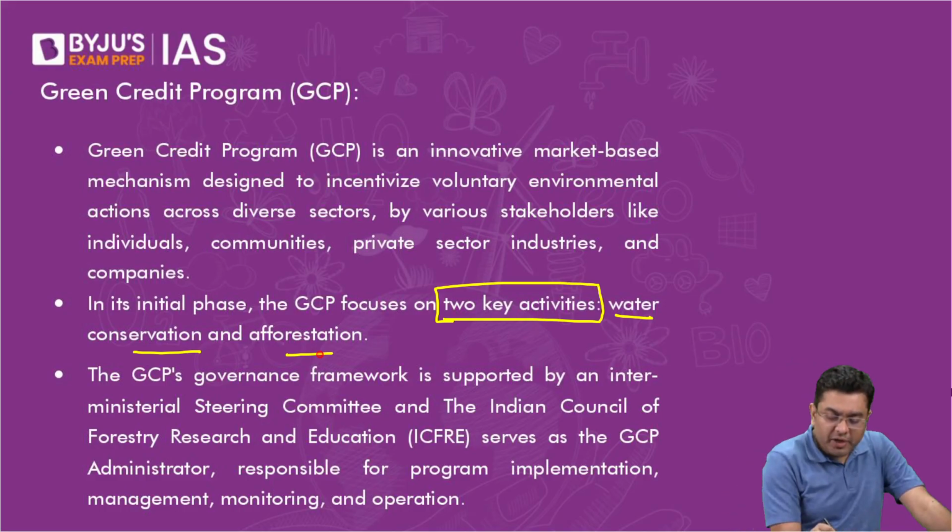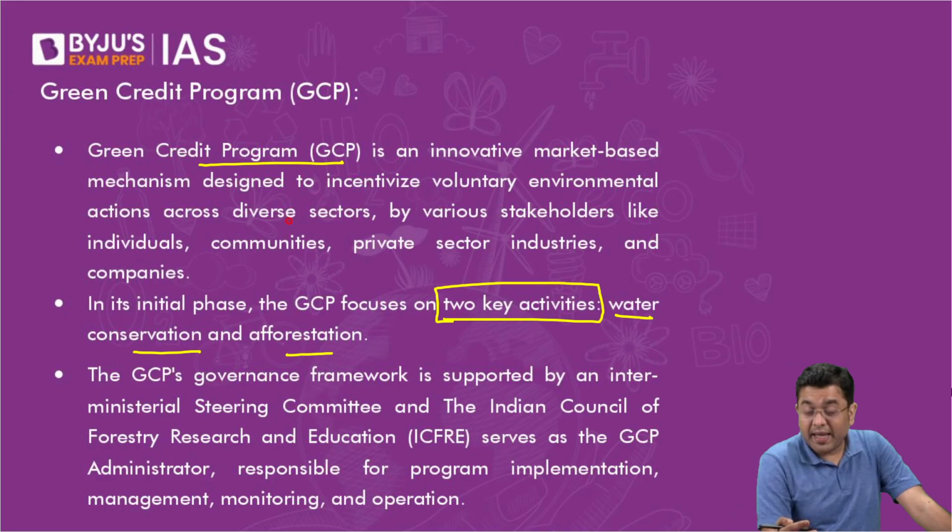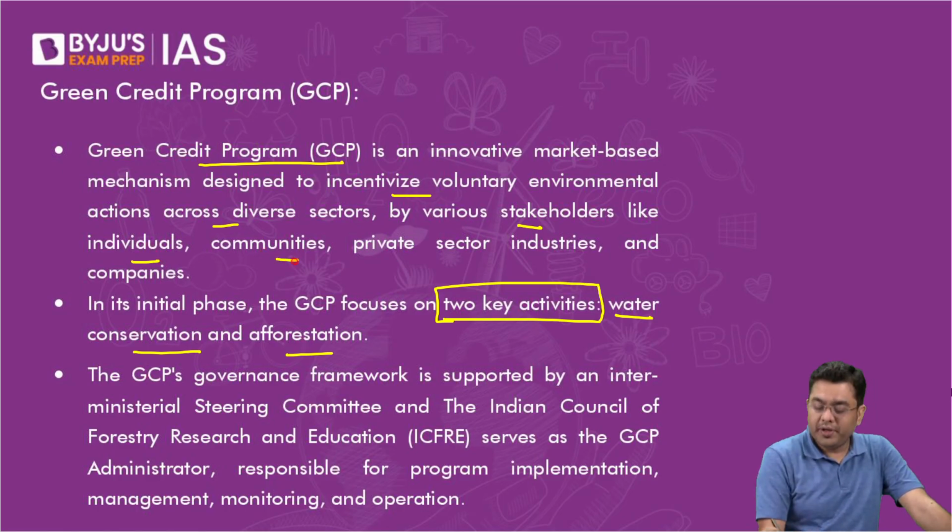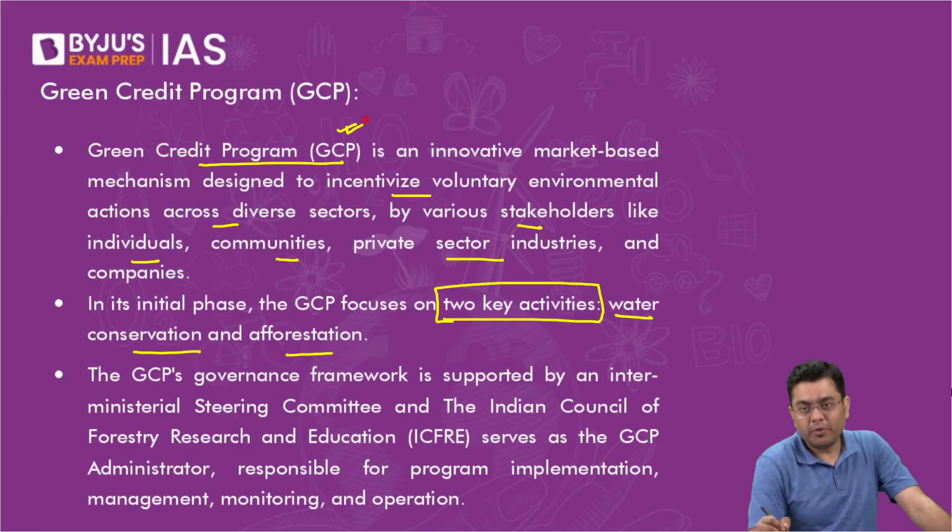Now, the Green Credit Program is a credit program, a market-based mechanism to incentivize voluntary environmental actions across diverse sectors by stakeholders like individuals, communities, private industries, and companies. All of that is a part of the Green Credit Program, right?